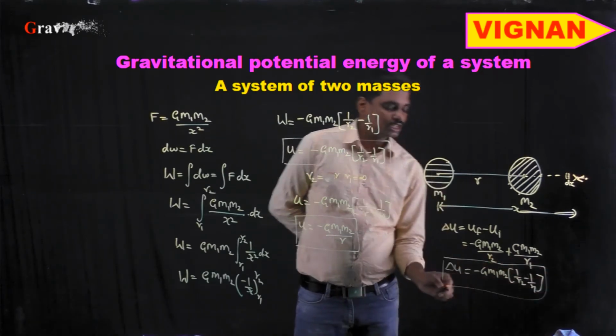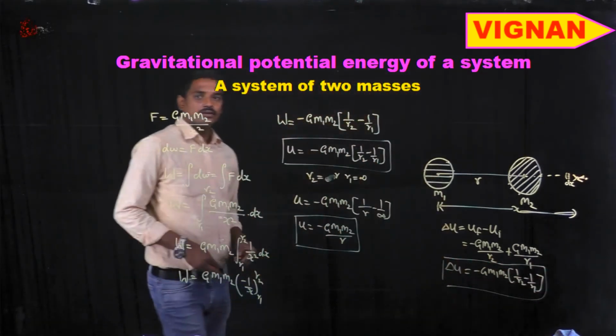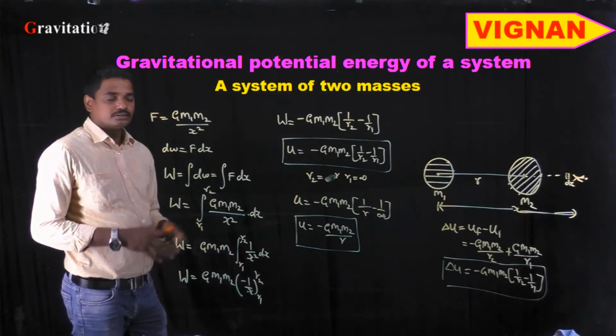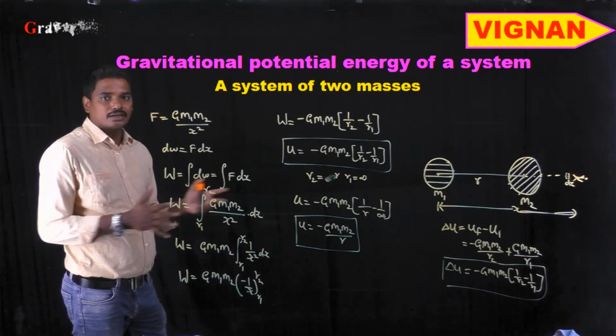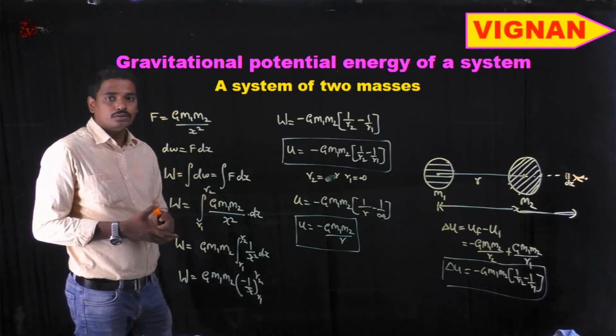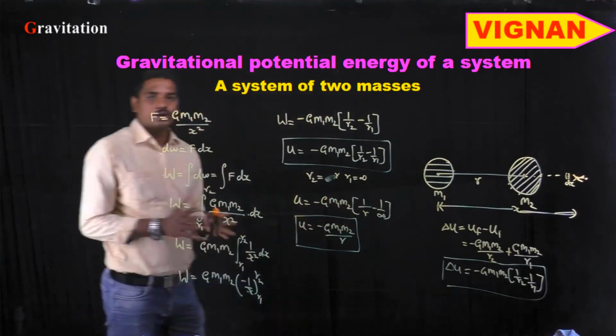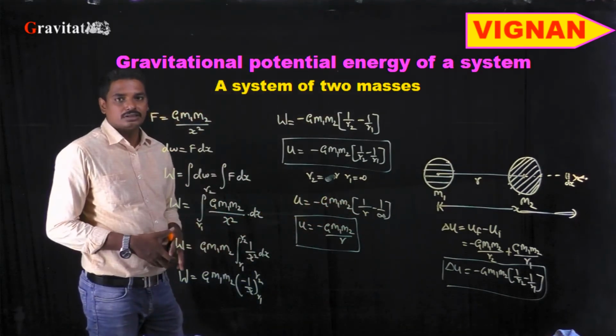So this is the change in potential energy if the two particles are at a distance of r1 initially. Thereafter, if the distance between the two particles is changed to r2, then the change in potential energy will be like this. If the distance is increasing, potential energy is also increasing.